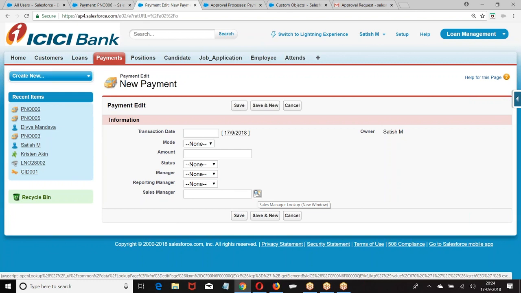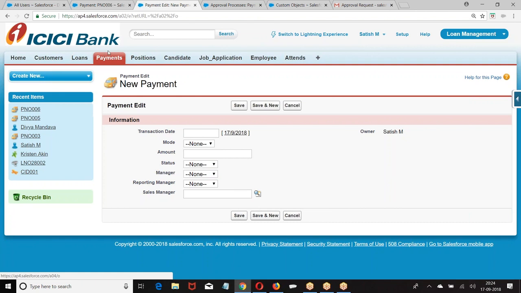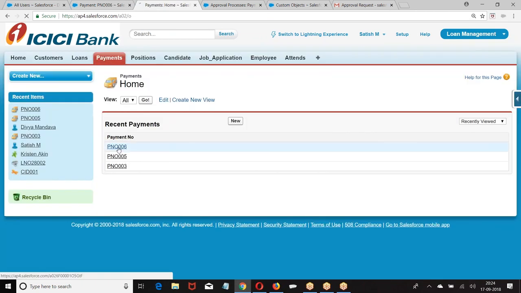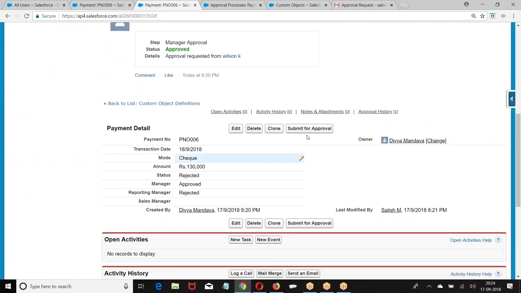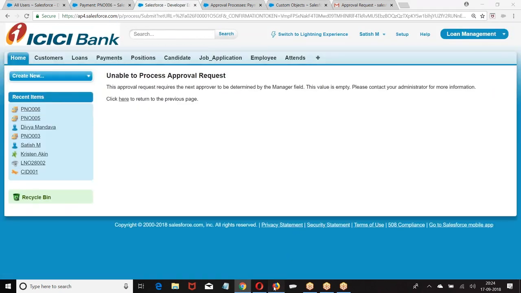The key definitions here are parallel approval process, delegated approval, then action, initial submission action, approval step, approval action, rejection action, then final approval action, final rejection action, and recall. When you call the record back, I submitted, there is something wrong, I call it back. You submit the record,